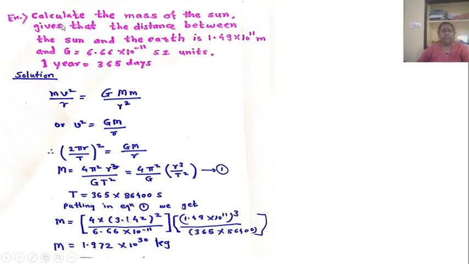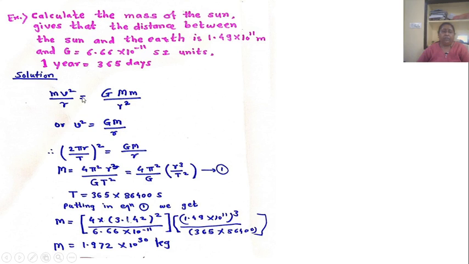Now, here in the problem we have to find out the mass of the sun. So, the given quantities are G equal to 6.66 into 10 raised to minus 11 in SI unit, and the distance between the sun and earth is 1.49 into 10 raised to 11 meter.